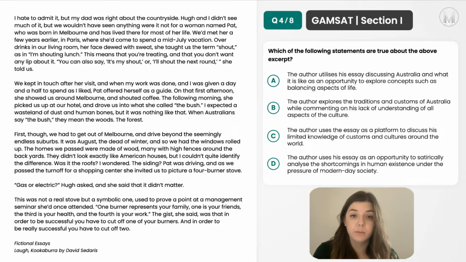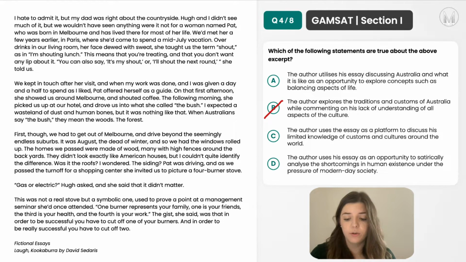So he is sort of exploring the differences between Australia and the environment back home, but he's not exactly commenting on his lack of understanding. He's just simply sort of thinking aloud as to the differences back home. So option B isn't quite right.